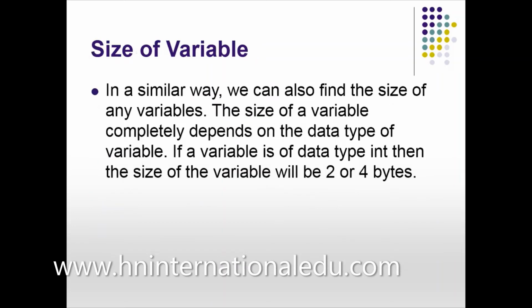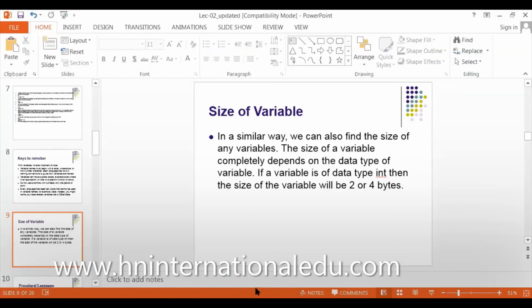As we talked about the size of a data set, now we can talk about the size of a variable. The size of the variable will depend upon the data set. For example, if you have a variable x which is an integer, x will have the size of an integer. If x is a float, its size will be the size of a float. We will discuss it in detail in the next slide.